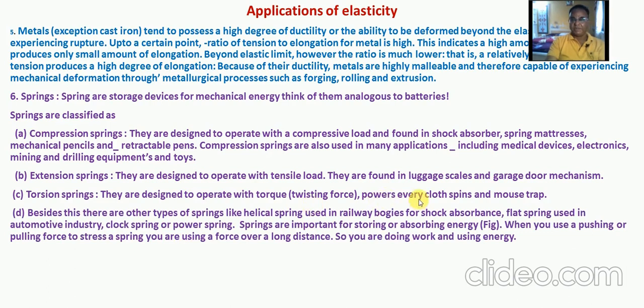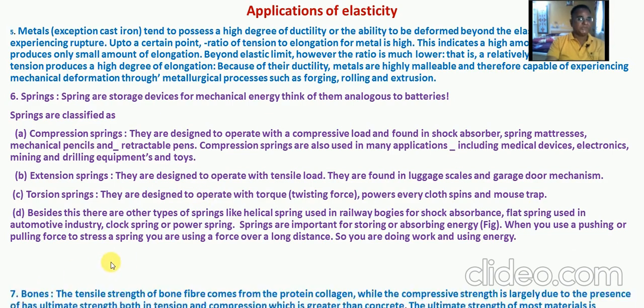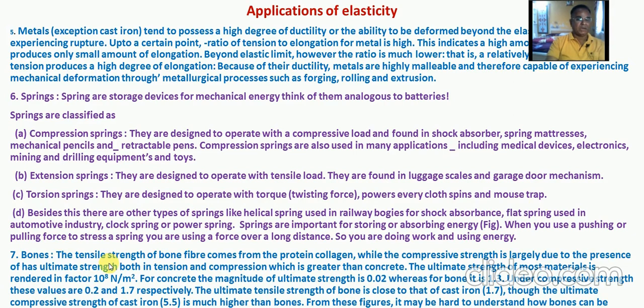Besides this, there are other types of springs like helical springs used in railway bogies for shock absorbers, flat springs used in the automotive industry, and clock springs or power springs. Springs are important for storing and absorbing energy, as shown in the figure.